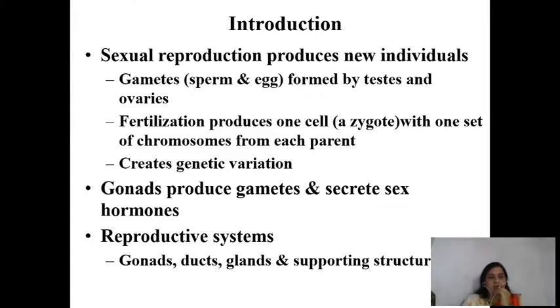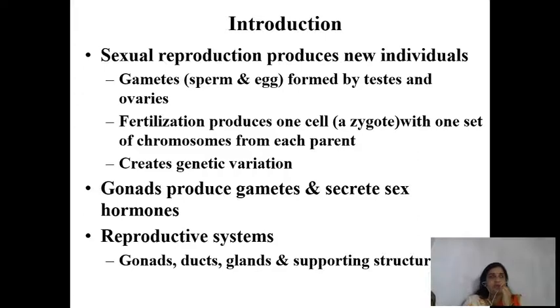Here gonads produce gametes and secrete sex hormones. The process of sexual reproduction is performed by the sex organs, or basically reproductive systems, and depending upon their role they are divided into two types.